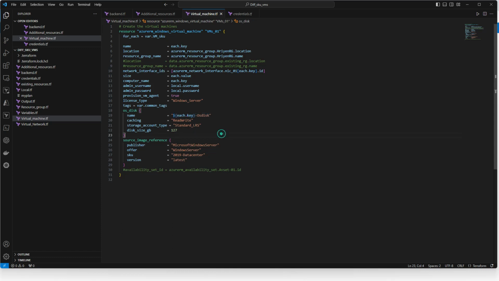I want the key, the server name, which is located on the left side, so it will reference a particular server name. And then this name and whatever configuration, I mean the SQ you have defined here. And I have disabled this availability set ID. In your case, if you want, you can use that as well.